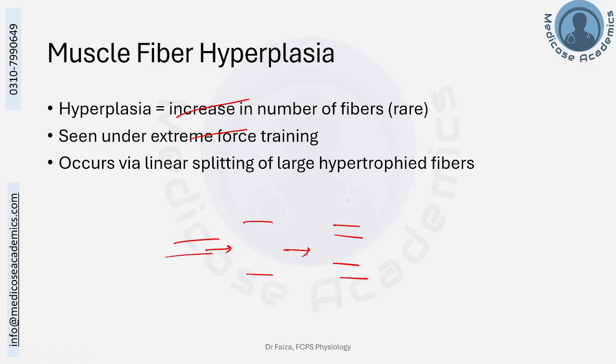Otherwise, there is no mitosis or meiosis in the skeletal muscle that can lead to an increase in the muscle fiber number, or hyperplasia, and it adds only a few percent to the skeletal muscle mass. Mostly the increase in the muscle mass is because of the hypertrophy.